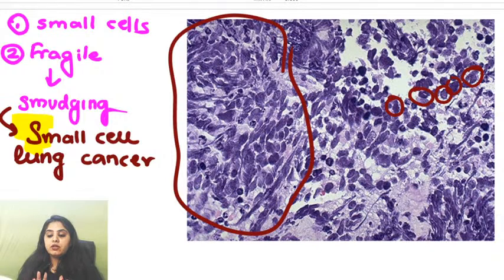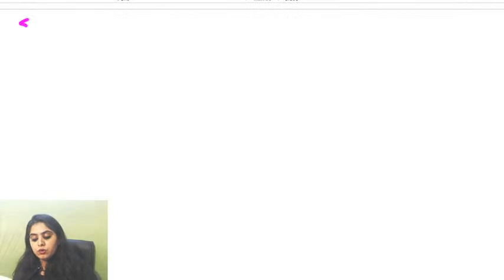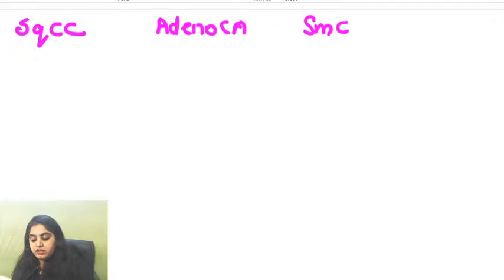So now tell me, many of you saying hypercalcemia is, ma'am, the paraneoplastic syndrome. Is hypercalcemia your paraneoplastic syndrome for small cell lung cancer? Or is hypercalcemia the paraneoplastic syndrome for squamous cell lung cancer? I think that is where the confusion is happening. Yes, correct, Dr. Usha. Hypercalcemia. So let me just give you a quick recap. What are the tumors you know of? You know of squamous cell carcinoma, you know of adenocarcinoma, you know of small cell cancer, and you know of large cell cancer.